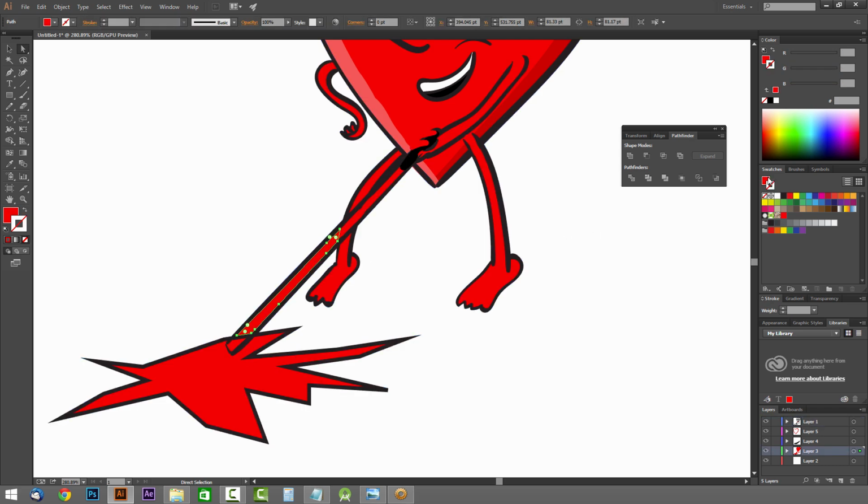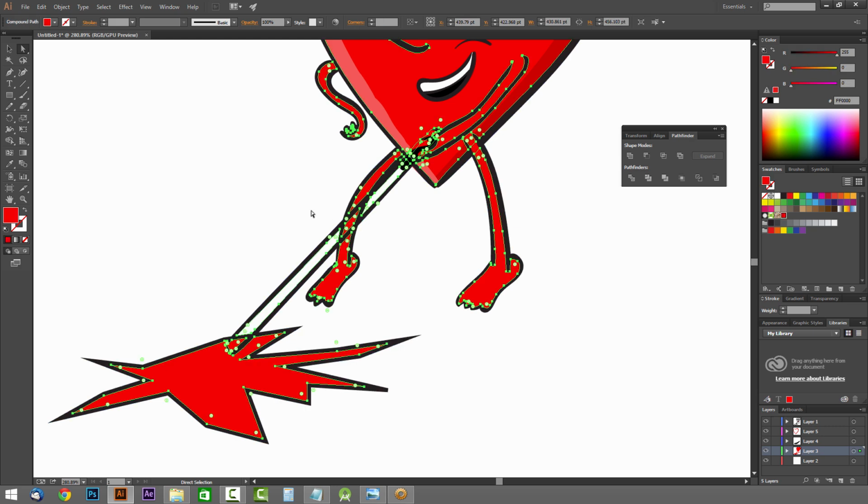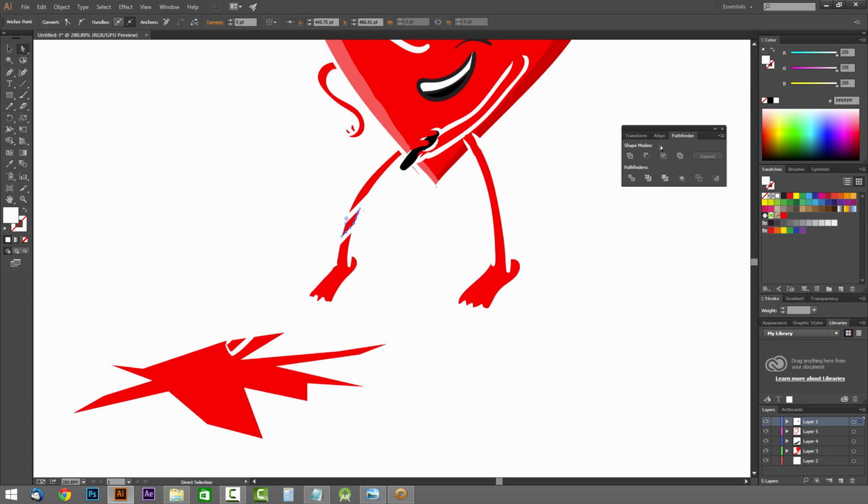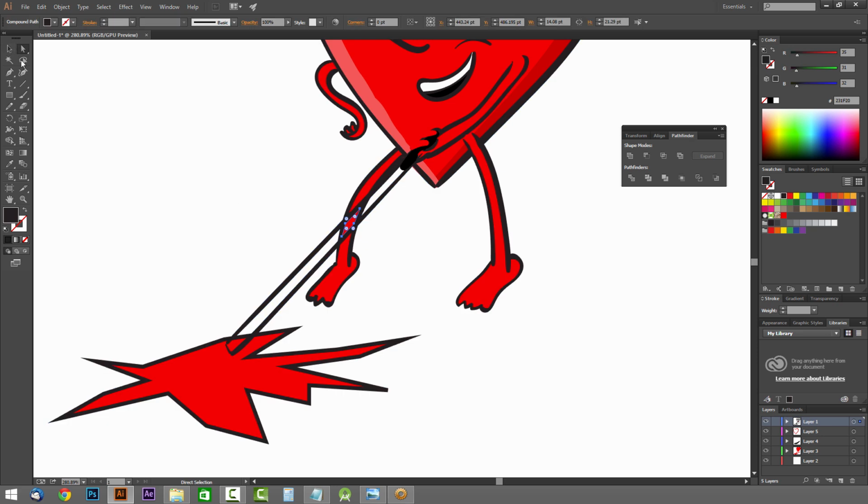If I just take that, change it to white, I'm actually going to delete that one that I made. This here will be white as well. Now this path right there, what we can do is leave that be and make it white. Oops, don't want to do that. I'm just going to take a white color.